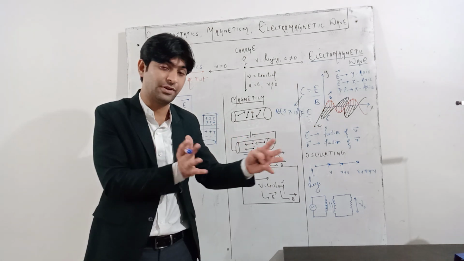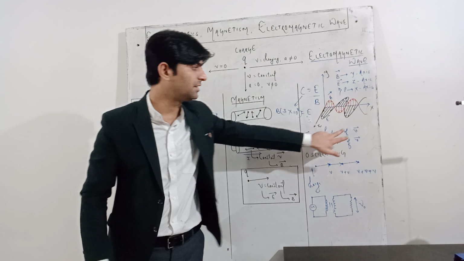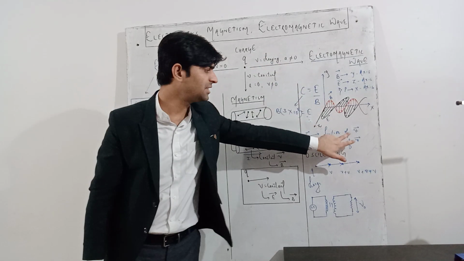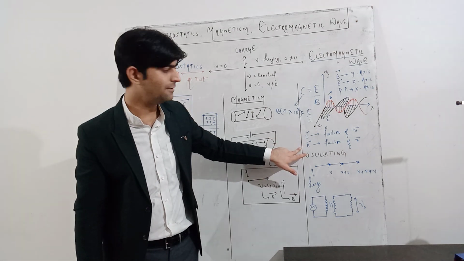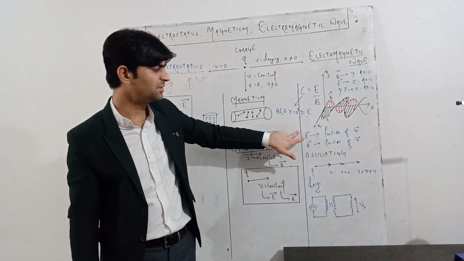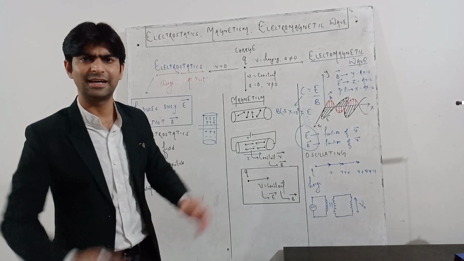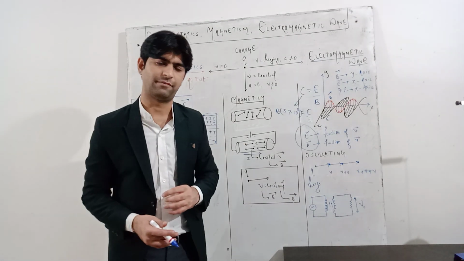Here V is changing, so E will change. A changing E produces B, the magnetic field. V is changing, so B will change, and a changing B produces E. Both of these are interdependent. They are oscillating, so the oscillating charge produces an electromagnetic wave.